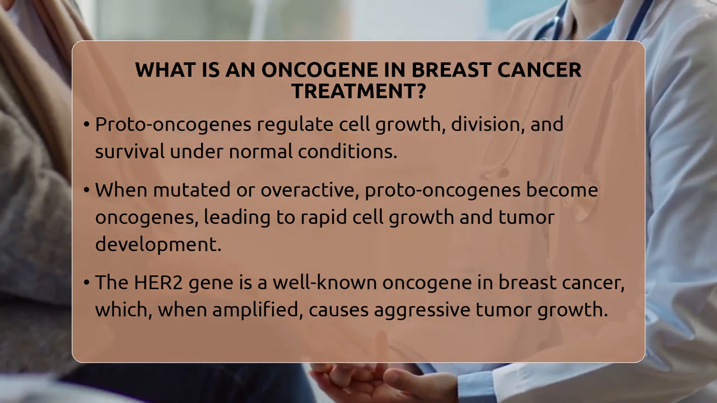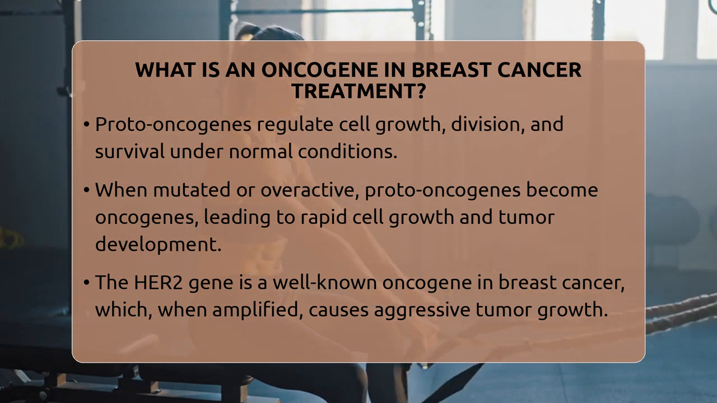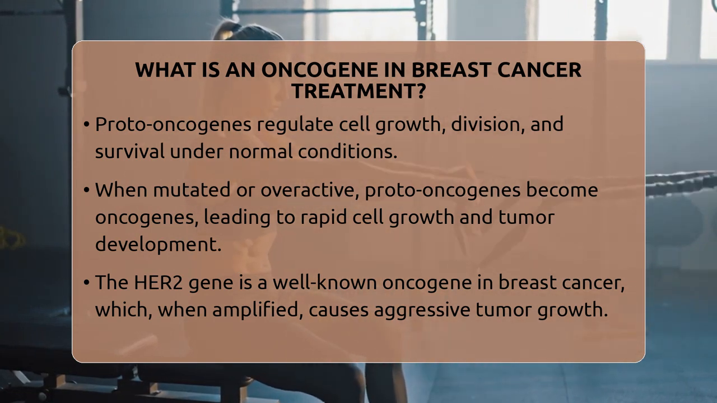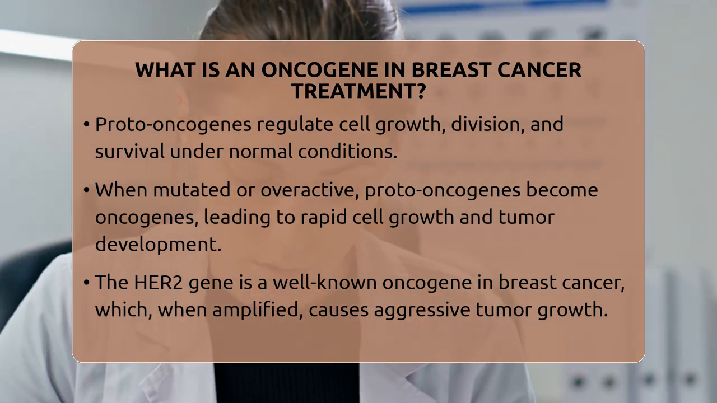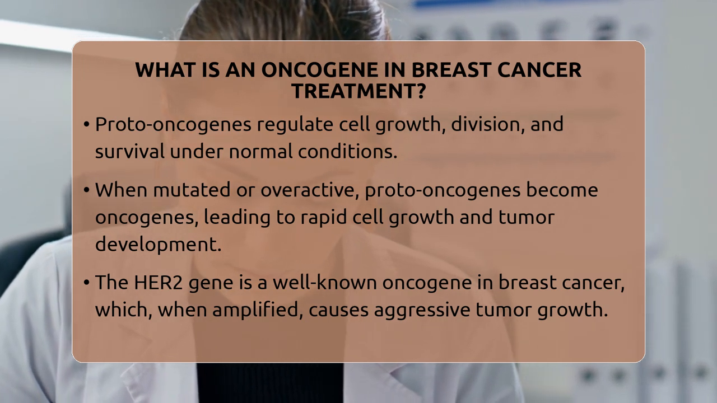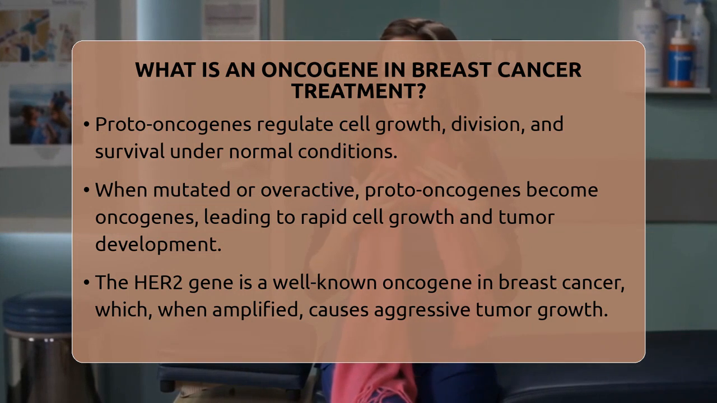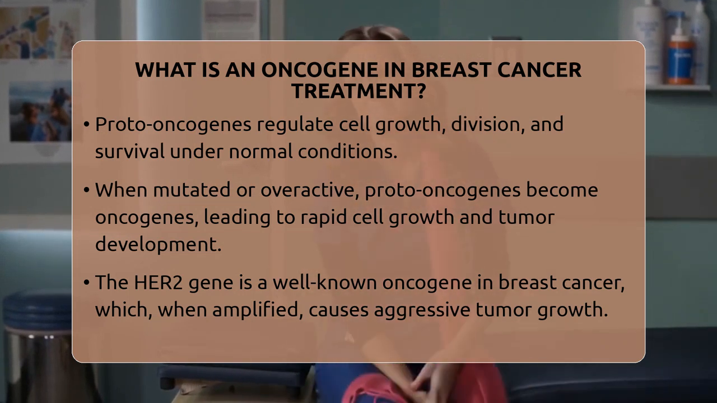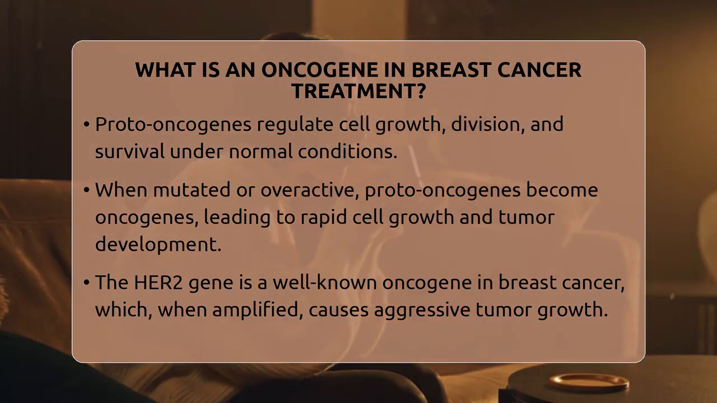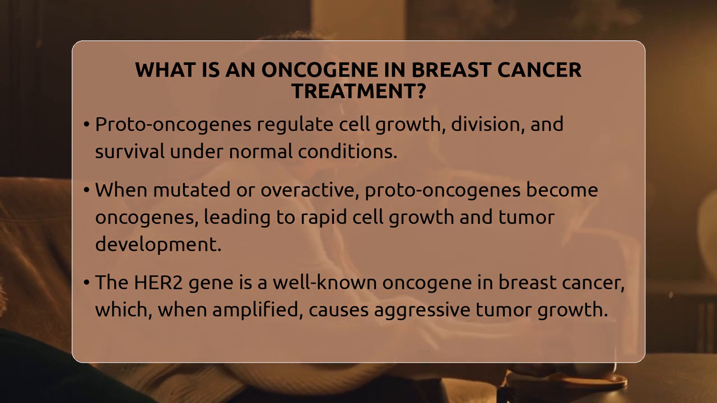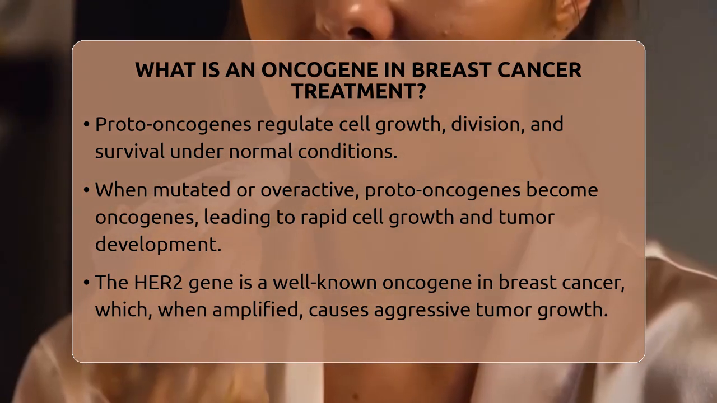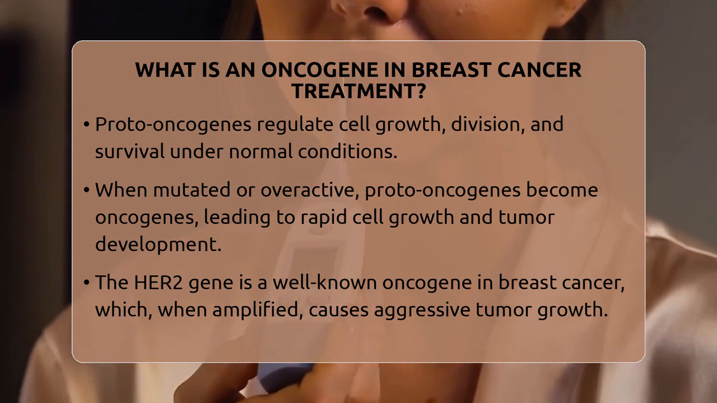One of the most well-known oncogenes in breast cancer is the HER2 gene. Normally, HER2 helps regulate healthy breast cell growth. But when it mutates or is amplified, it produces too much HER2 protein. This excess protein causes the cancer cells to grow aggressively. That is why HER2-positive breast cancers tend to be more aggressive and require specific treatment.